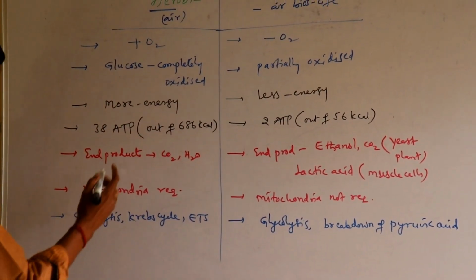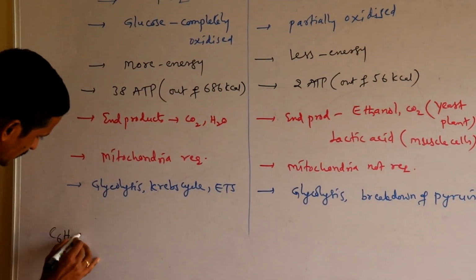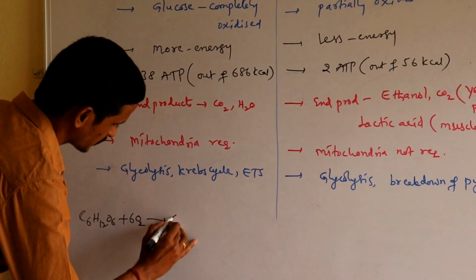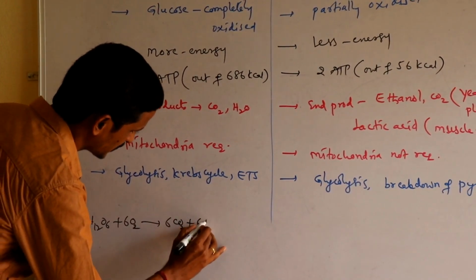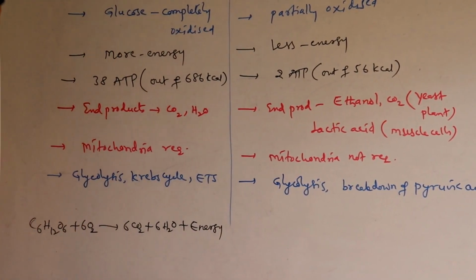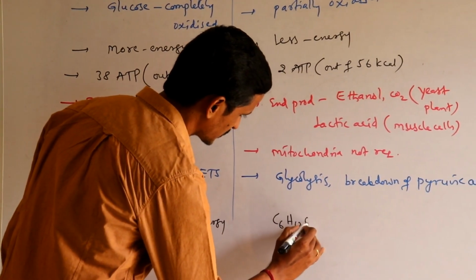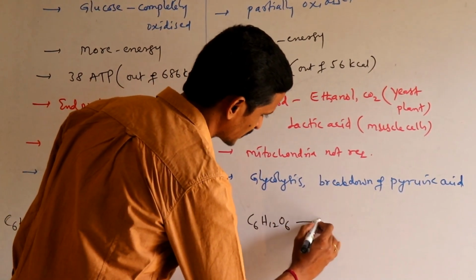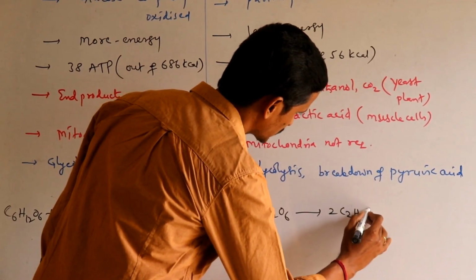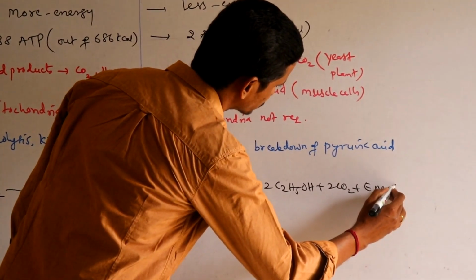Okay, then when we see the equation, C6H12O6 in the presence of oxygen leads to production of 6CO2 plus 6H2O plus energy is released. And when you see anaerobic respiration, C6H12O6, there is no oxygen here. Directly it will produce 2C2H5OH plus 2CO2 plus energy.